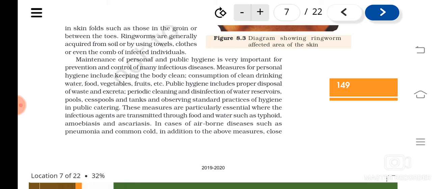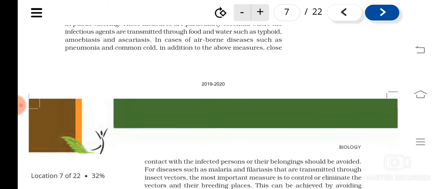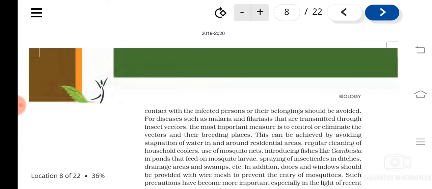Then if it is airborne diseases like our corona, pneumonia, common cold, etc., what we have to do is close contact with people should be avoided. That's what we are saying, 1 meter distance, isn't it? So that is important. Then covering our face with a mask, isn't it?